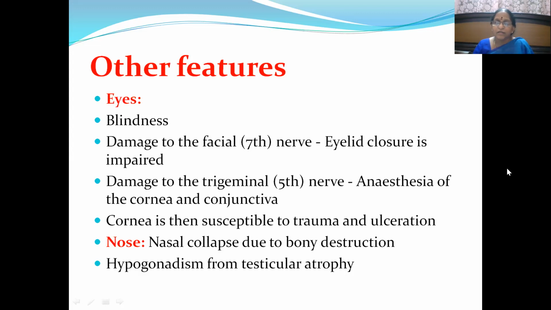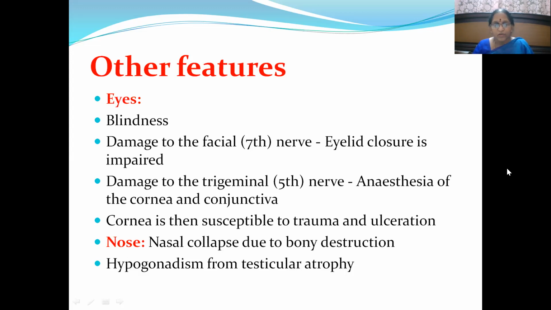Because of that, there is a possibility of trauma to the eyeball, feasibility and possibility both. Then there is a damage to the fifth cranial nerve, that is trigeminal nerve, because of which there is a possibility of anesthesia of the cornea and conjunctiva. So even if there is an injury, the patient will not be able to know because of the anesthesia of both cornea and conjunctiva. And cornea is because of that susceptible to trauma and even ulceration too. So that may also give rise to blindness, not only because of cataract.